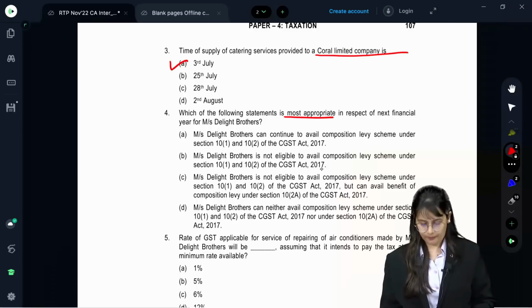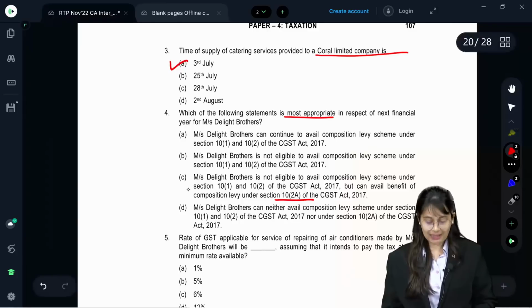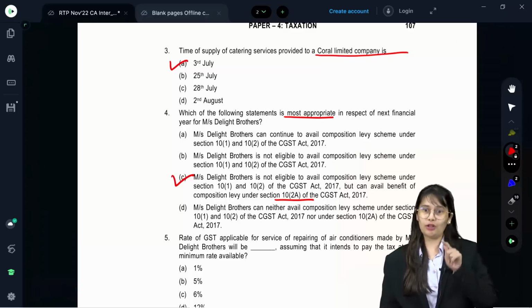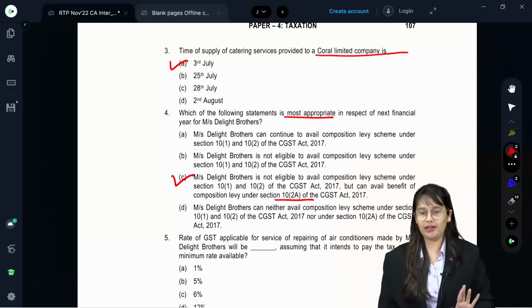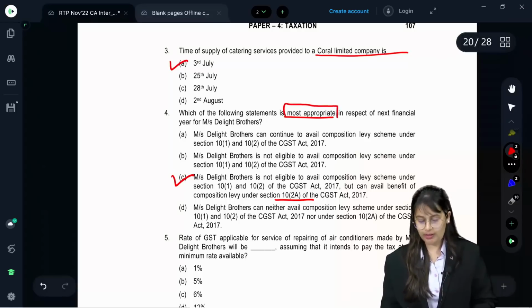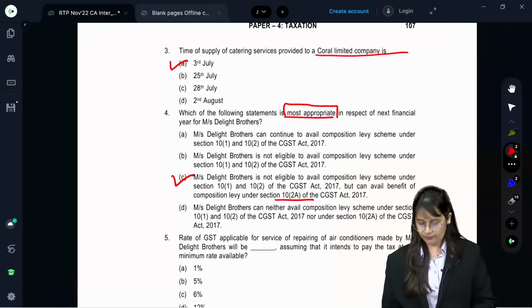This is correct. But wait, Messrs. Delight Brothers is not eligible to avail composition levy scheme under section 10(1) and 10(2) of CGST Act, but can avail benefit of composition levy under section 10(2)(a). This is most appropriate. As you can understand, B is also correct, C is also correct, but C is most appropriate and they have asked for most appropriate. Hence your answer would be C.